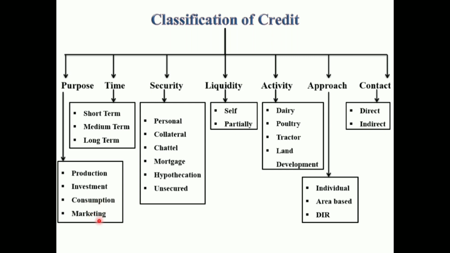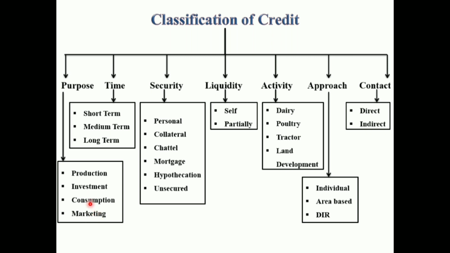Marketing loan. These loans are meant to help the farmers in overcoming distress sale and to market the produce in a better way. Regulated markets and commercial banks, based on the warehouse receipt, are lending in the form of marketing loan by advancing 75%. Listen carefully, 75% of the value of the produce. These loans help the farmers to clear off their debt and dispose of the produce at remunerative prices. That is the main purpose of marketing loan.